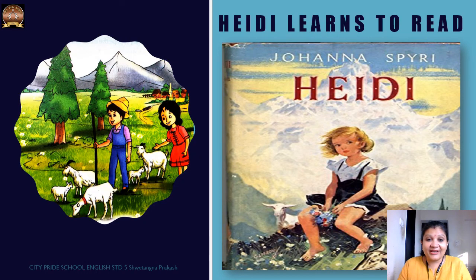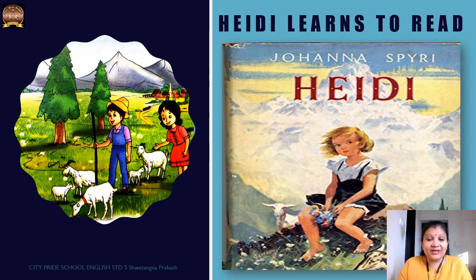Now this brings us to the lesson. Heidi Learns to Read. Do you know this is just a part of the story of a very famous novel of the same name, Heidi, written by Johanna Spyri.